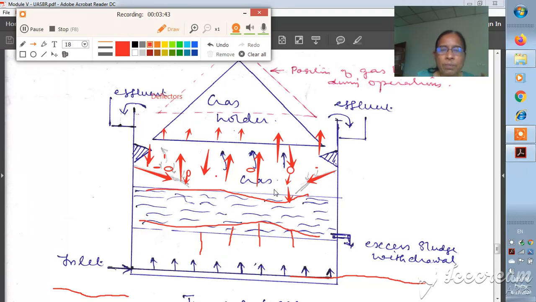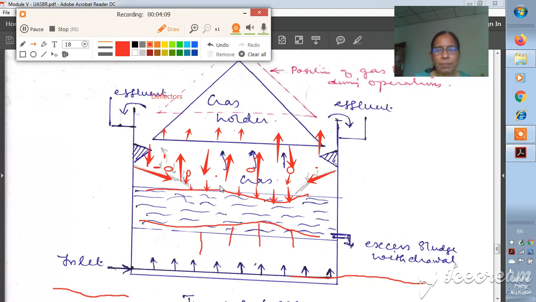It will be coming to the top of the sludge blanket, or settling at the top of the sludge blanket. So now the gas is released, and the flocks, the decomposed organic particles in the form of flock, will come down by gravity and settle over the top of the biomass or the blanket. So that is the process.